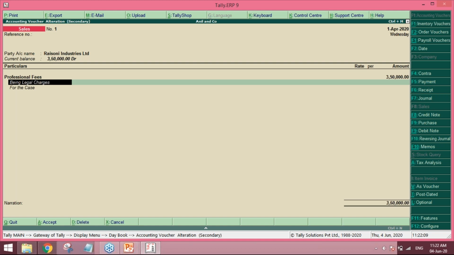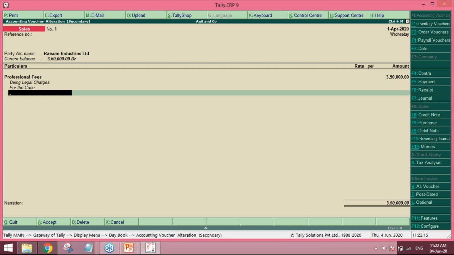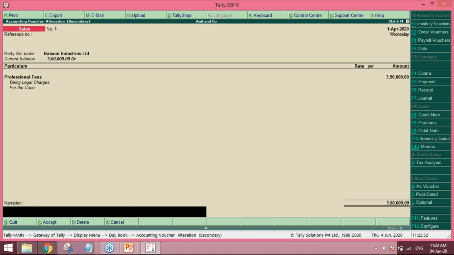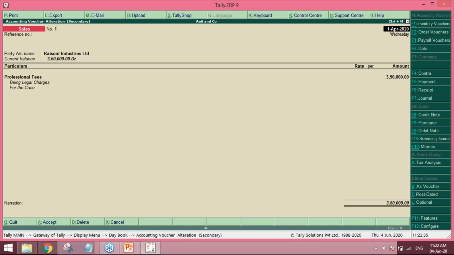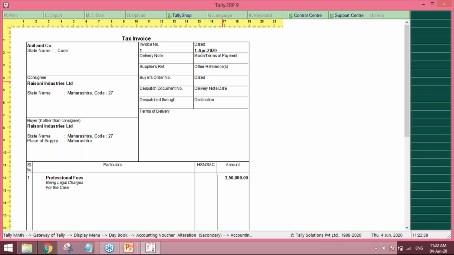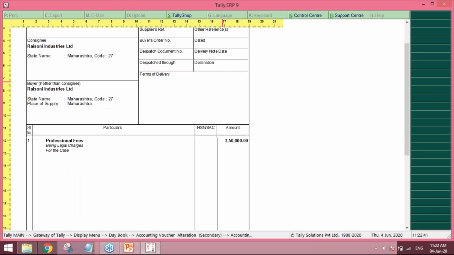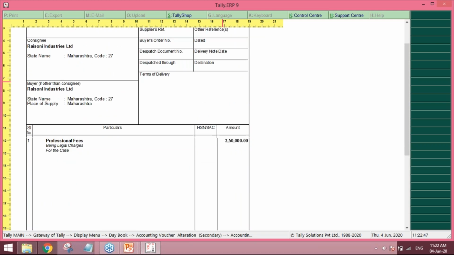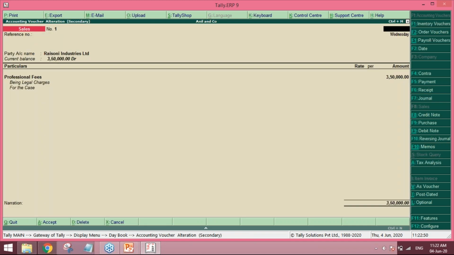You can also type the description, like legal charges for this case. Additionally, if you want to write any description, you can type it here. And you can charge the CGST and SGST as applicable, or if it is not taxable, because lawyers are not charging any tax, then it will not come. So we can see the invoice format. It is the normal one, with the description being legal charges for the case so and so, 3,50,000.